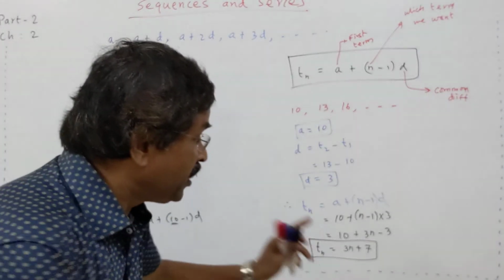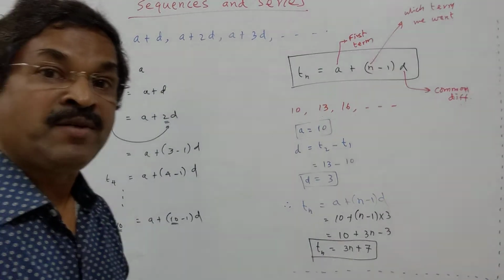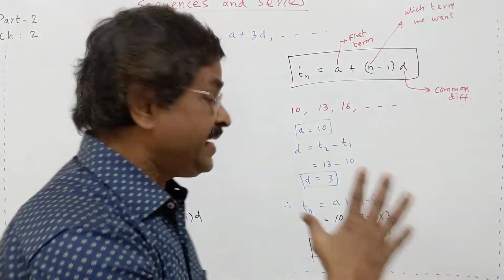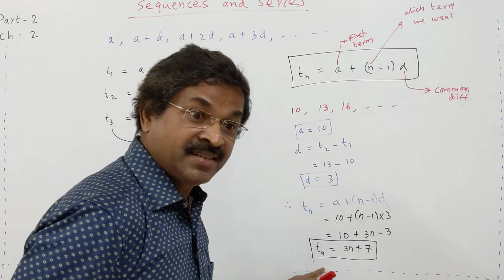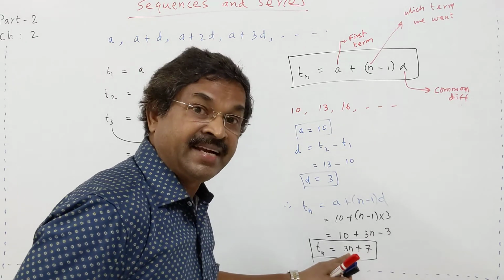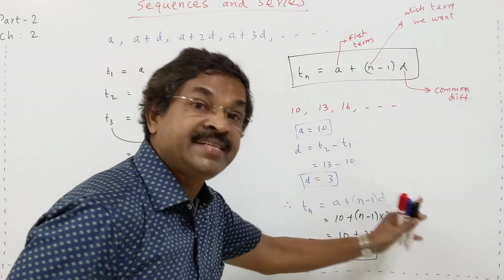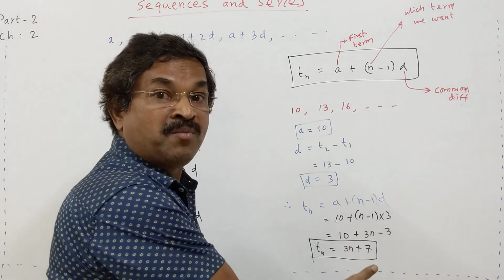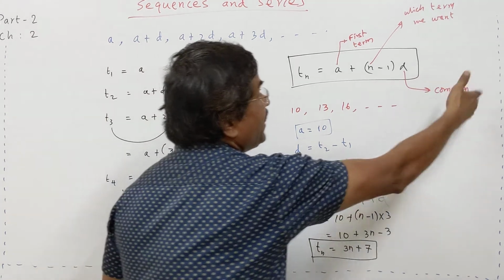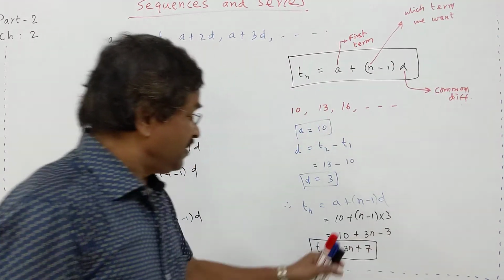Now if you want a particular term, suppose I want the 30th term. What should we do? N equal to 30 we have to put in this. T30 will be 3 into 30, 90, plus 7, 97. See the effectiveness of the formula. We need not keep on writing to reach the 30th term.